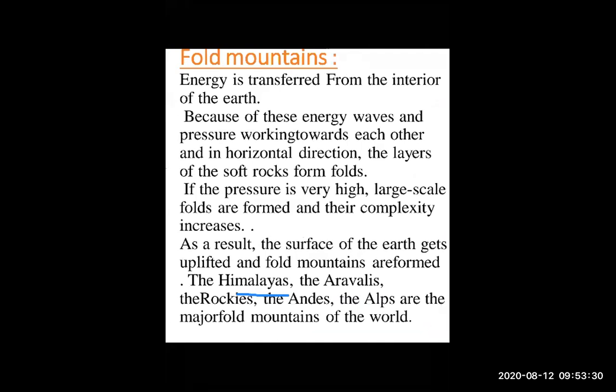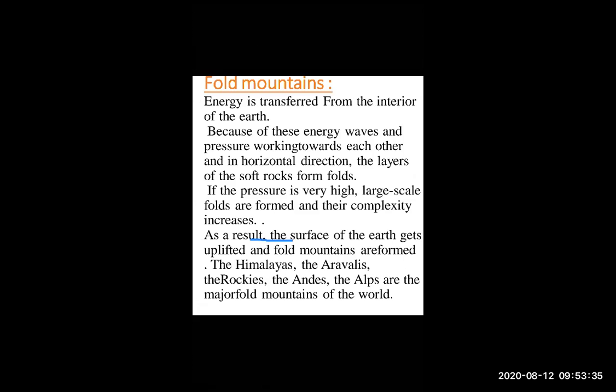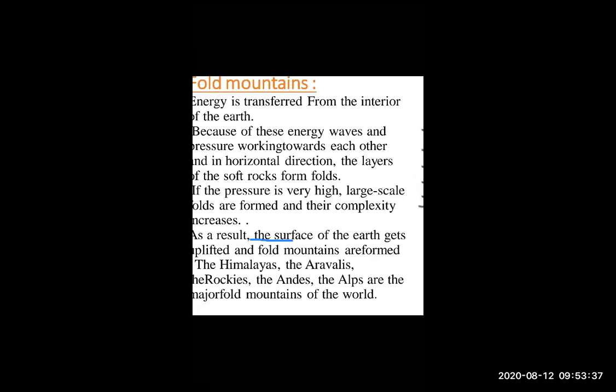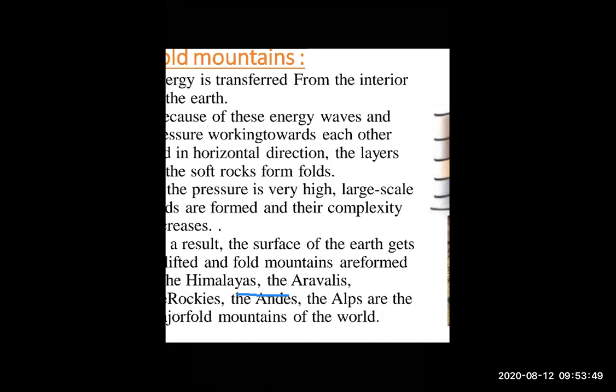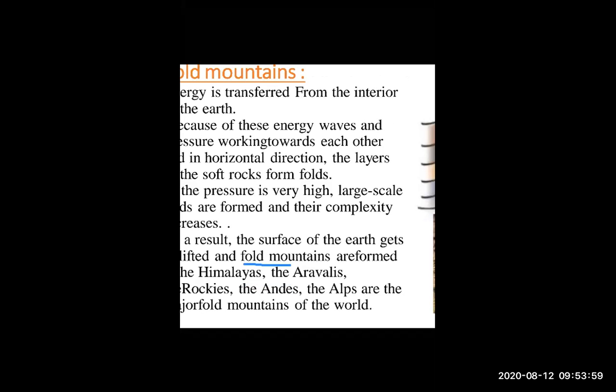So, because of pressure, whenever waves move toward each other, the fold mountains are created. So as a result, what happens? Pressure means whenever waves move toward each other. So whenever waves move toward each other, it is called pressure, and because of pressure, the fold mountains are created. After that, as a result, the surface of Earth gets lifted and fold mountains are formed.